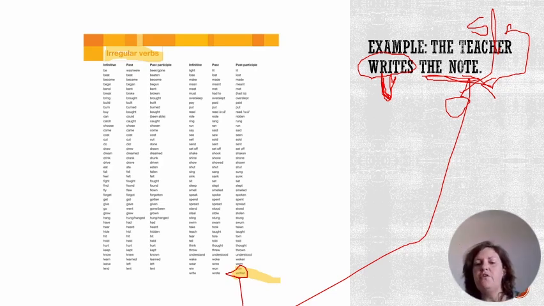How have I changed from active to passive voice? I've swapped my subject and my object, and I've fixed the verb by adding in a helping verb. The helping verb is, and by changing to the past participle, which in this case is written. The note is written by the teacher.